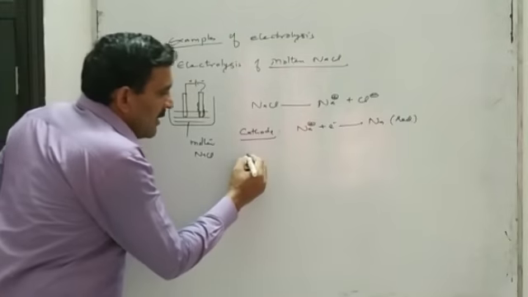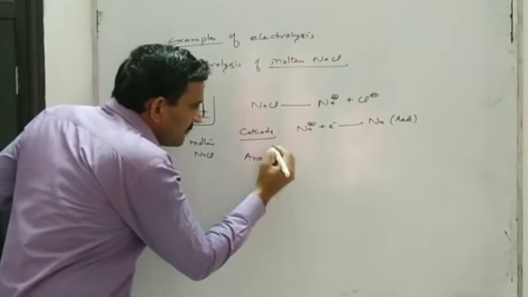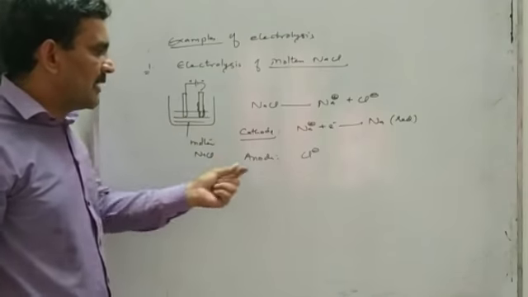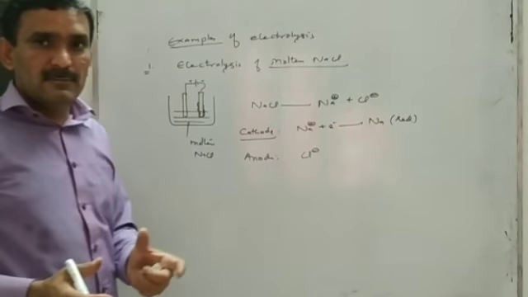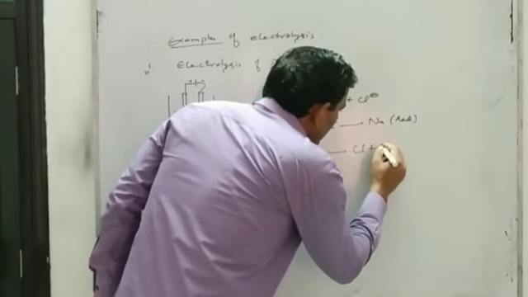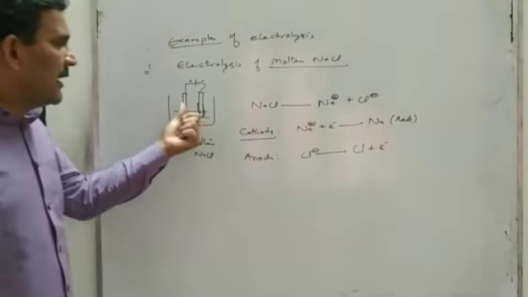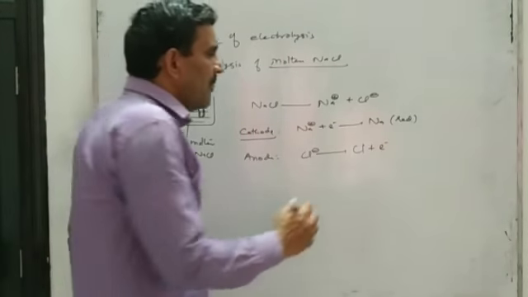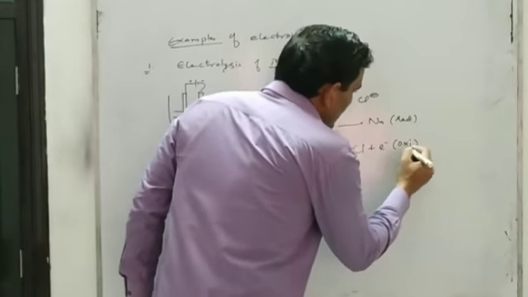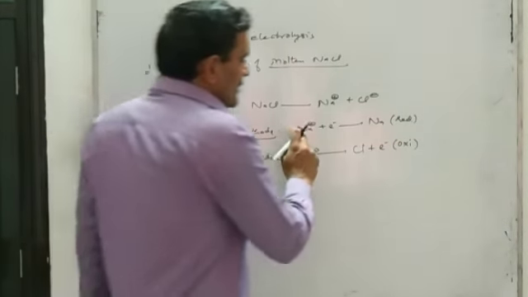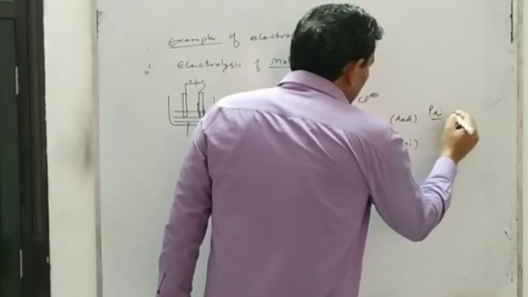And now at the anode, the chloride ion, because in this molten NaCl there are chloride ions, that is the anion, will move toward the anode, and when they reach the anode, chloride ions are discharged by losing electrons, yani chloride ions are oxidized and neutral chlorine atoms are formed. The discharging of sodium ion can be called primary change.